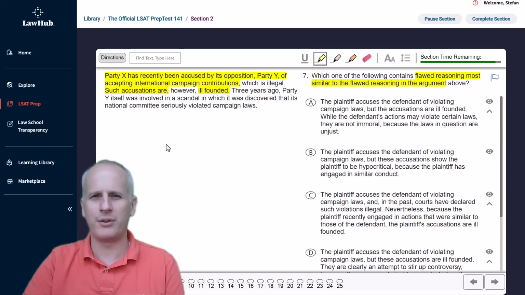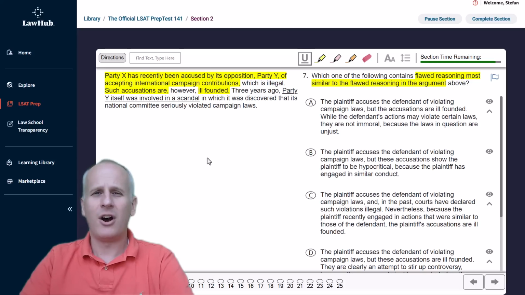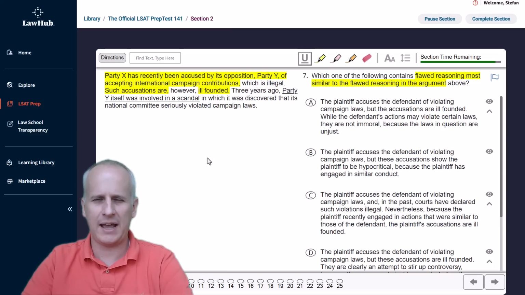And we need to come up with our own prediction of why that was, which is basically, we've got an ad hominem attack. We are attacking Party Y as not being a valid source of the accusation because Party Y was involved in a similar scandal. So our mental prediction here is we've got to go to our answer choices, finding one that has an argument where it's attacking the source of the accusation, not the content of the accusation. So we're going to go back to our highlight color right here, and you can see we use our little underline tool just to focus on what the most relevant information is outside of the conclusion that we want to have as the only highlighted portion of the paragraph on the left.